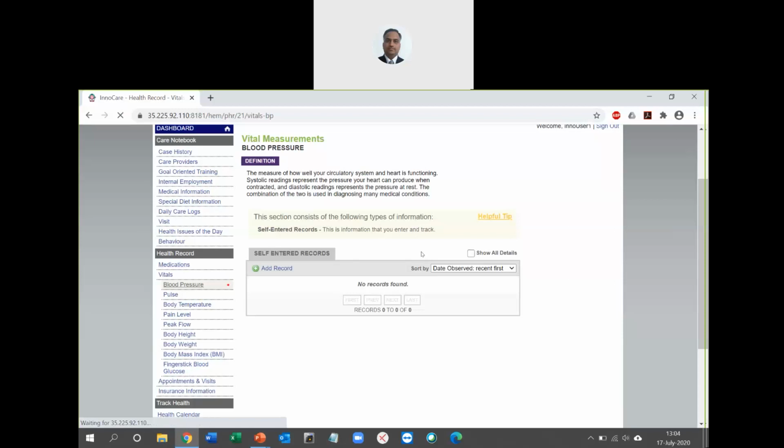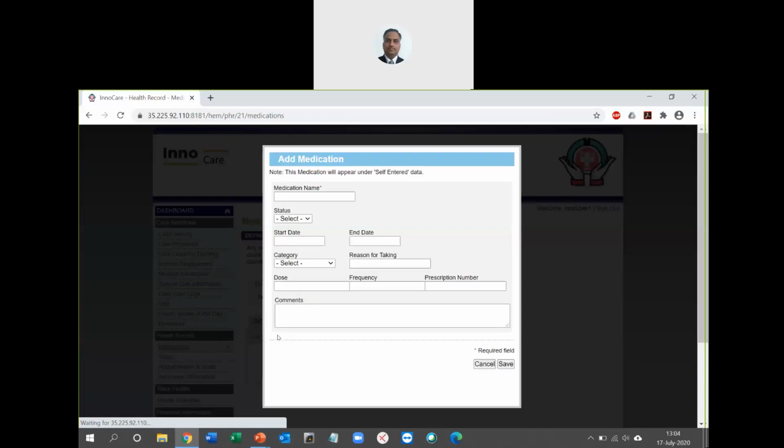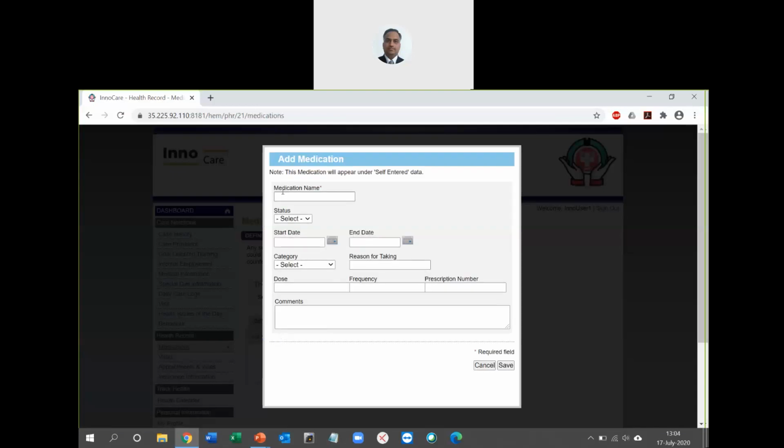Similarly, when you go to medications, it will ask you for entering the different medicines that we are taking. If you click on add record, let me just quickly show you how you add a medical record. So let's say I take Dolo 650 for my headache. It asks for status, whether I'm taking it actively now, or it was something that I took earlier but not now.